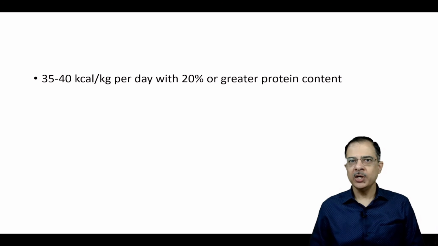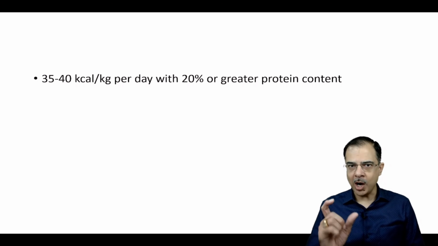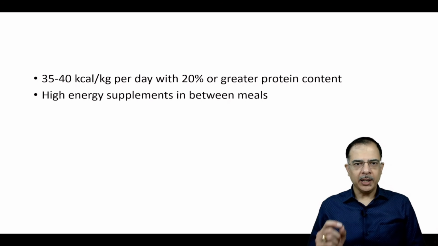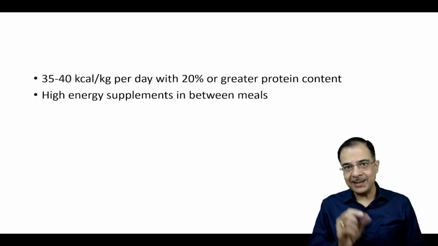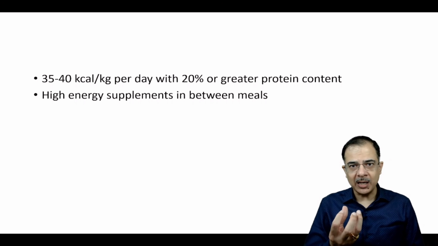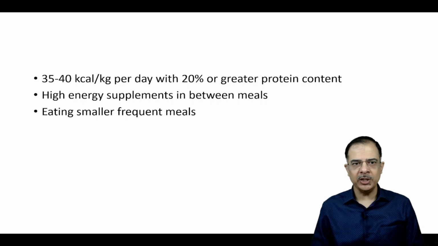Lifestyle modifications. So first is calorie intake. So a proper dietitian consultation should be taken. 35 to 40 kilocalories should be taken with more than 20% of protein content. Now, how should the food be taken? There should be high energy supplements in between the meals, not with the meals, but in between the meals. High energy supplements means energy dense drinks will be given to the patient.